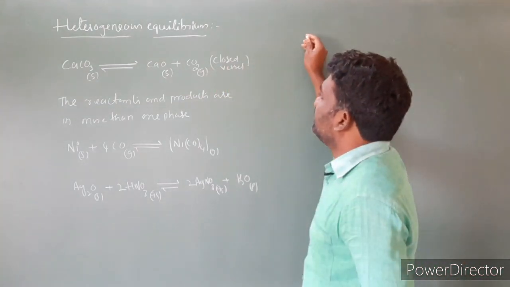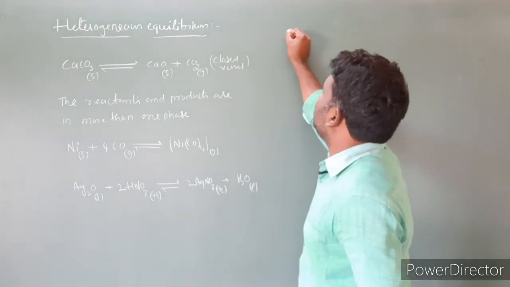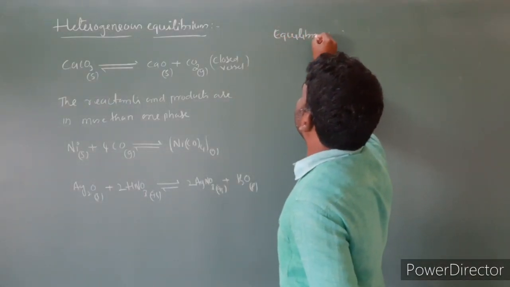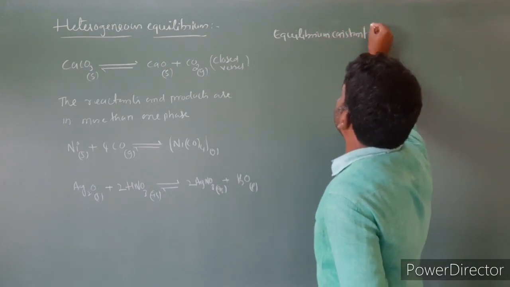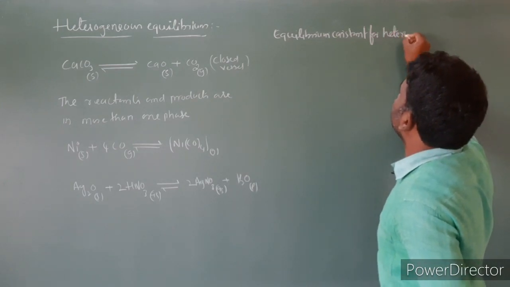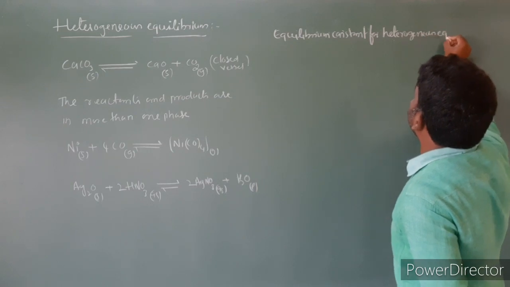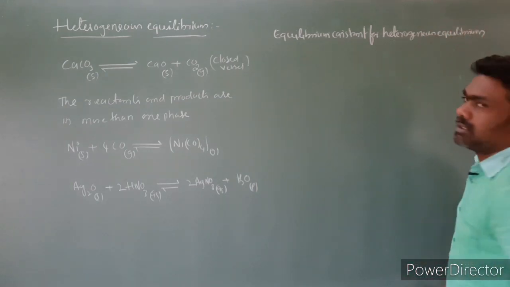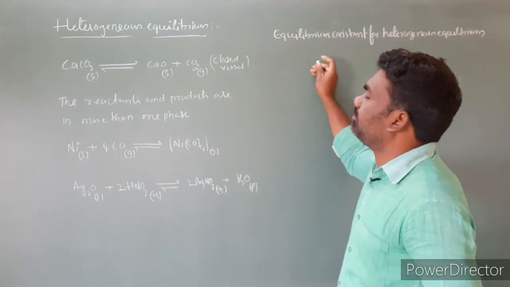Equilibrium constant for heterogeneous equilibrium. First, I am taking CaCO3 gives rise to CaO plus CO2.